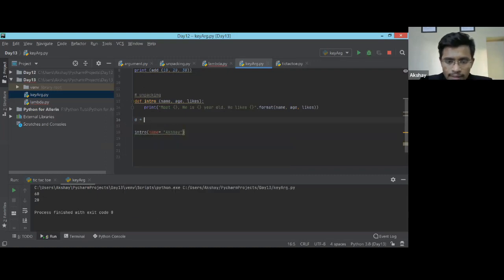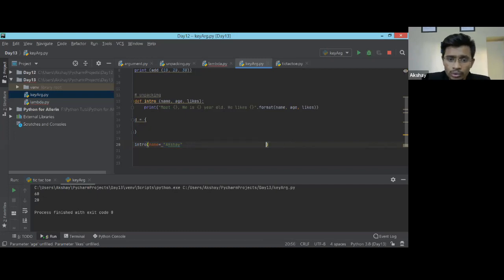Let's call it D, and here I'll give all my values. I don't want to call the function with a huge list. Suppose I wanted to pass 10 parameters. Passing 10 arguments in a function call will increase the length to a longer extent.